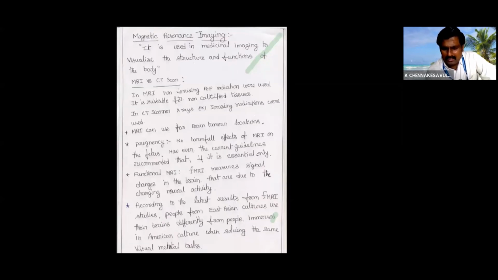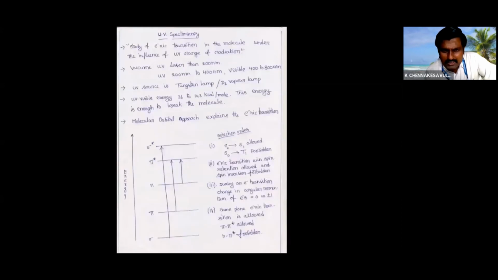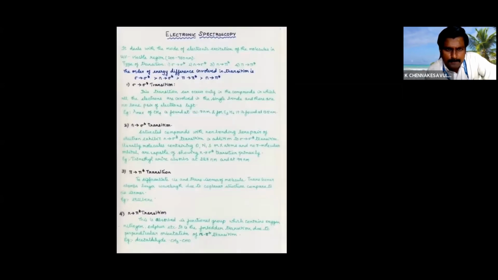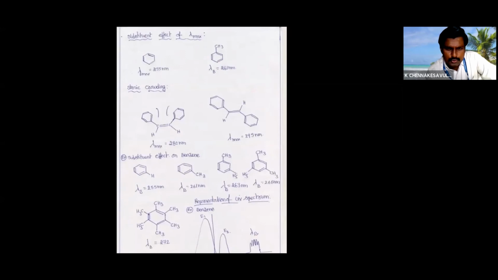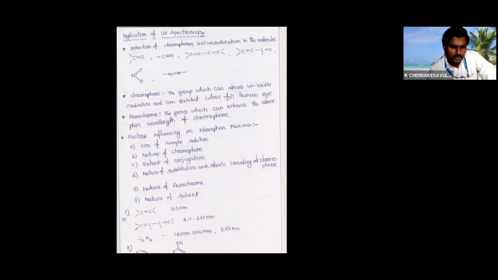And we don't want to discuss magnetic resonance imaging. Okay, and UV visible spectroscopy. From UV visible spectroscopy, what we can get here is the presence of heteroatom, whether carbonyl group is there, whether n to pi star transition is there, or pi to pi star transition is there or not. That we can get by seeing the UV value, and by seeing the epsilon value.